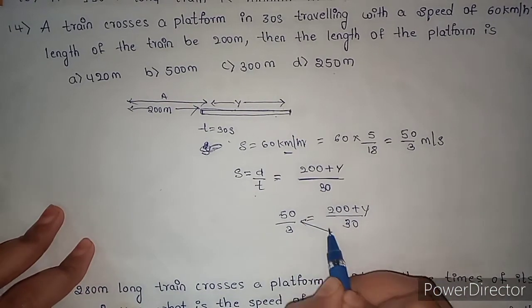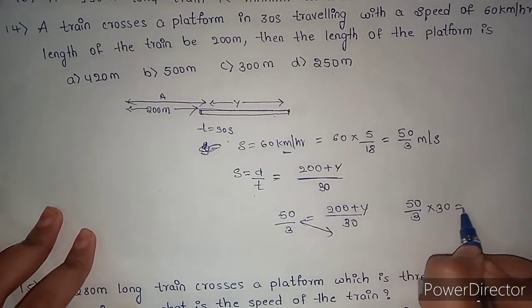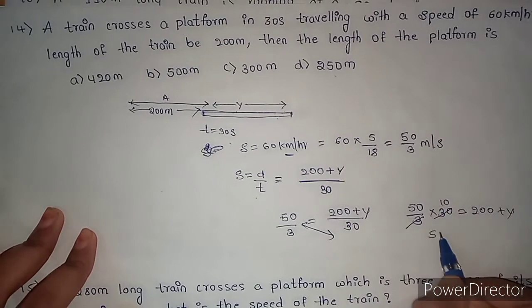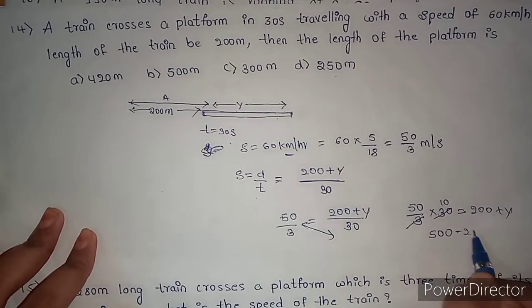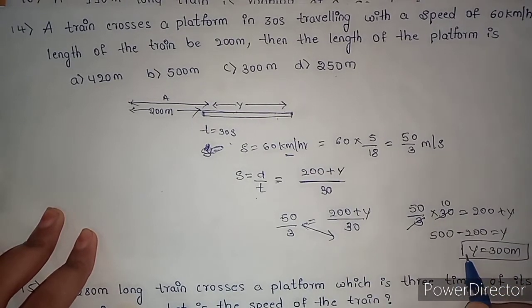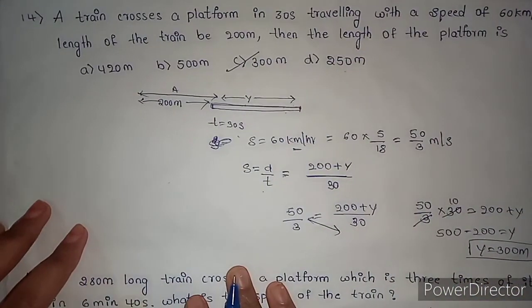When you multiply 50 by 3 into 30, it is equal to 200 plus y. That is 500. When you take 200 to the LHS, you will get y, that is 300 meter. So the length of the platform is 300 meter, option C. Clear?